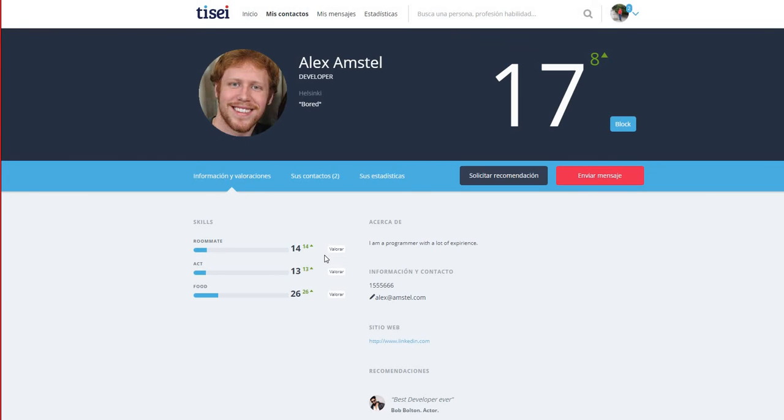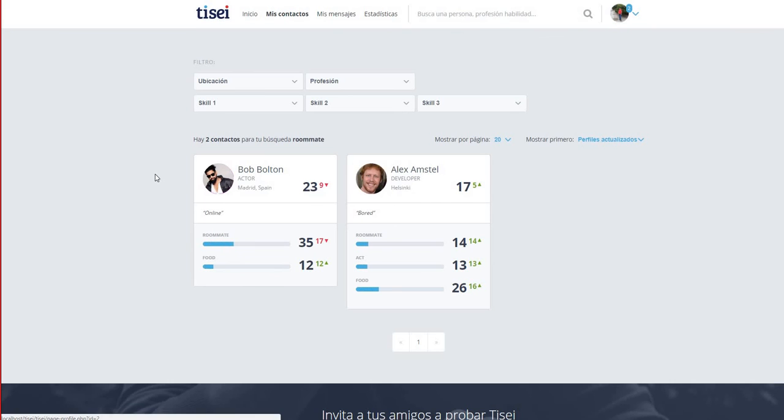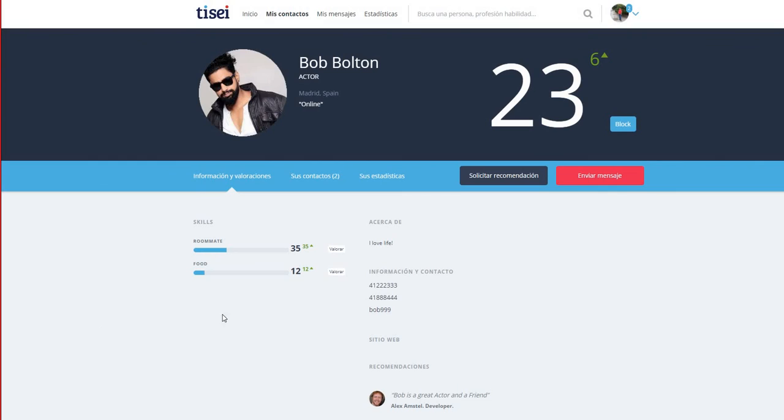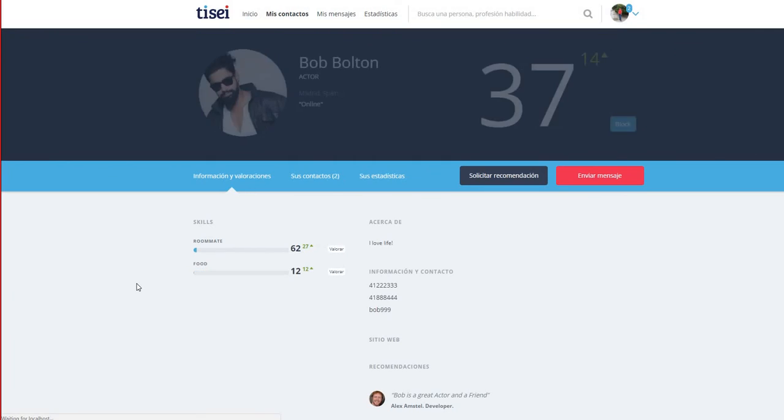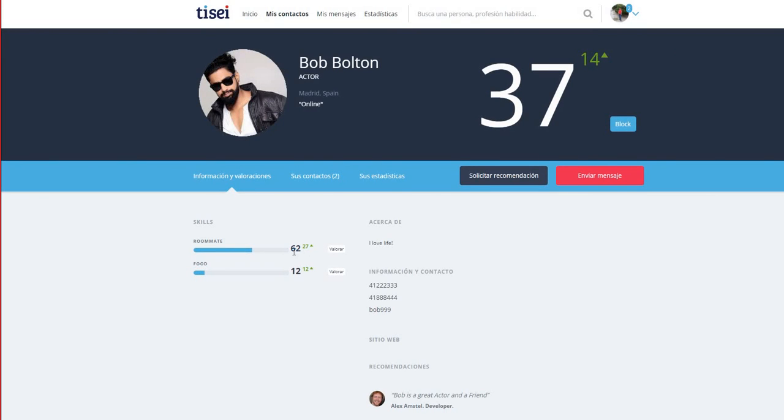So now let's say that since Sam is based in Madrid, he decides to call Bob, and they decide to share an apartment, for instance, for some time. So after that time, Sam has an opinion of Bob as a roommate, and let's say that Sam thinks that Bob is 70/100 as a roommate, so he decides to vouch for him, and so we can see that he does that, and Bob's reputation along the trade roommate and in general his overall reputation has changed.